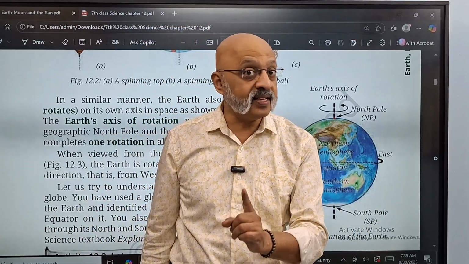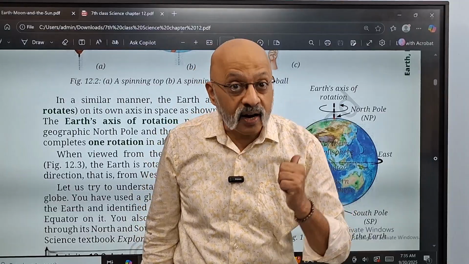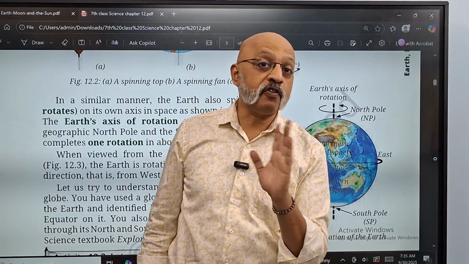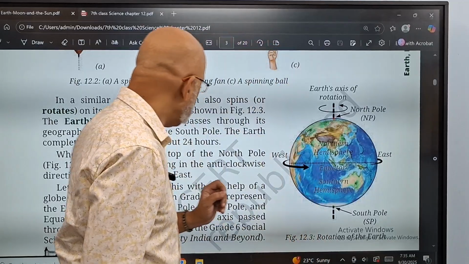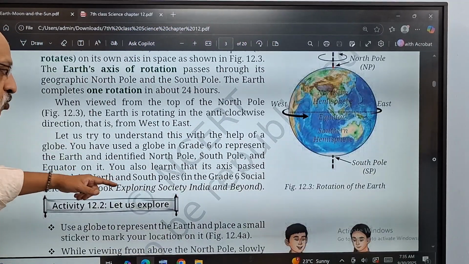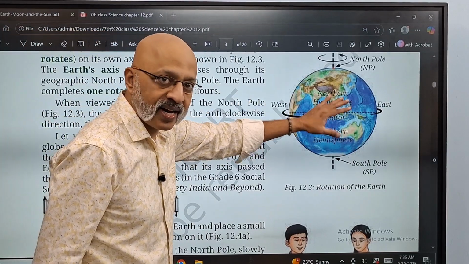I hope you are understanding this. The sun is not moving, the earth is rotating, and therefore you feel that the sun is moving from east to west. You understand this? Now, let us try to understand this with the help of a globe. So, we have used this globe. So, this is how you understand this.